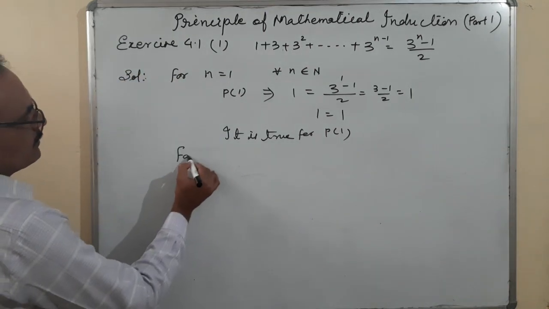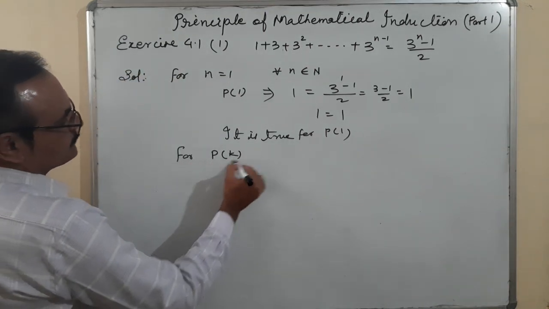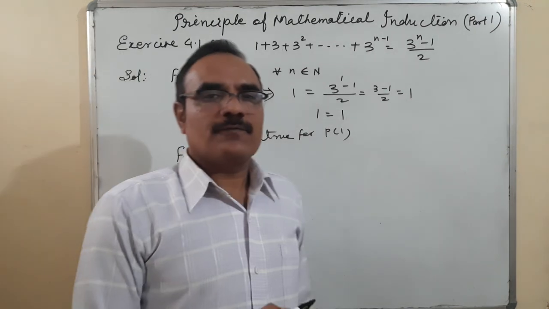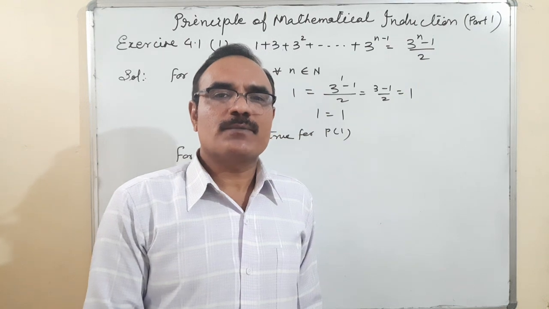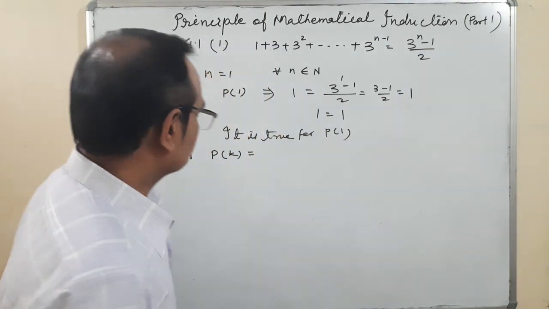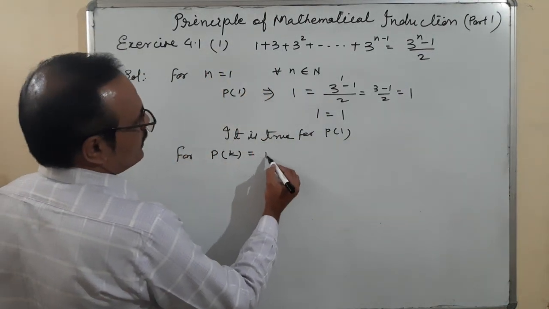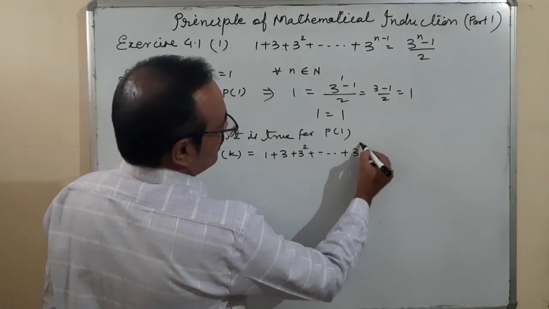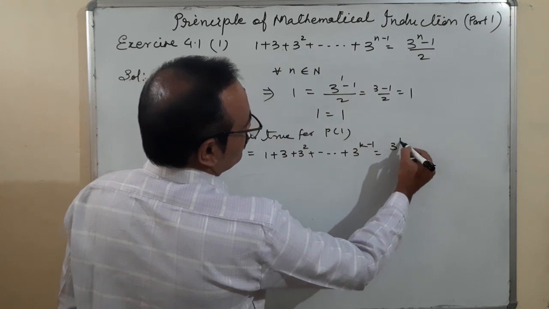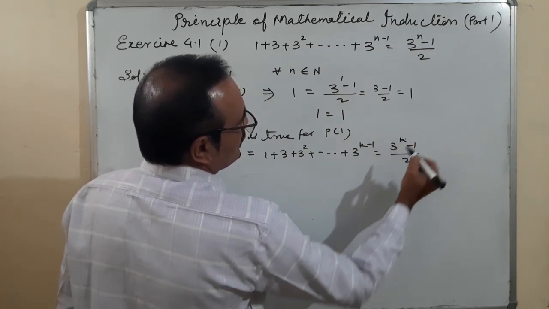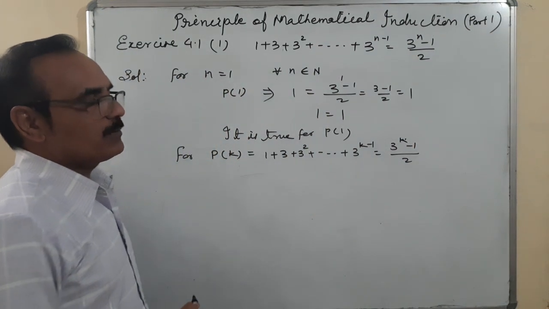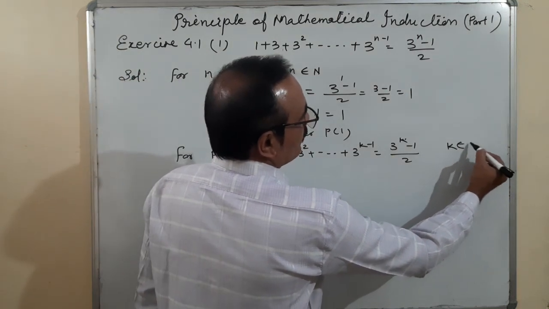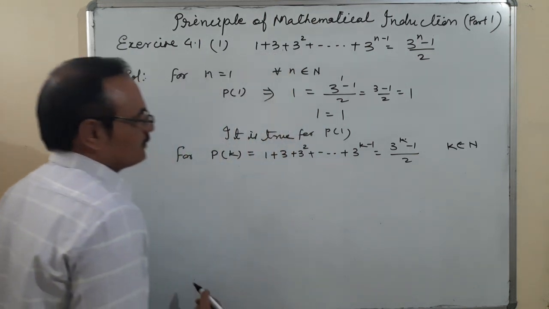Now for P of k. If it is true for P of k, what does it mean? It must be true for P of k plus 1. P of k: 1 plus 3 plus 3 square plus 3 to the power k minus 1 is equal to (3 to the power k minus 1) upon 2. What happened? In place of n I have put k. So this k also belongs to the set of natural numbers.